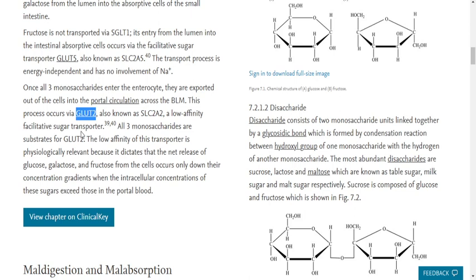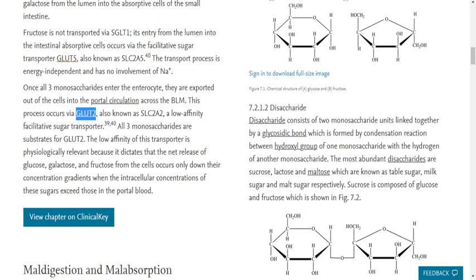Okay, so this is a low affinity facilitative sugar transporter, and many students are thinking GLUT5 is the correct answer, but please don't think so. GLUT5 plays an important role in fructose transportation. Okay, so fructose is not transported using SGLT1. Its entry from the lumen into the absorbing cell is via the GLUT5 transporter.